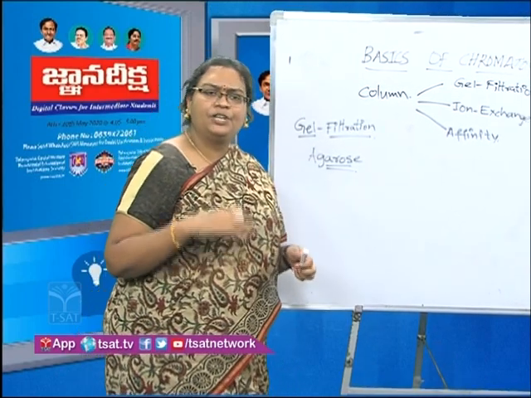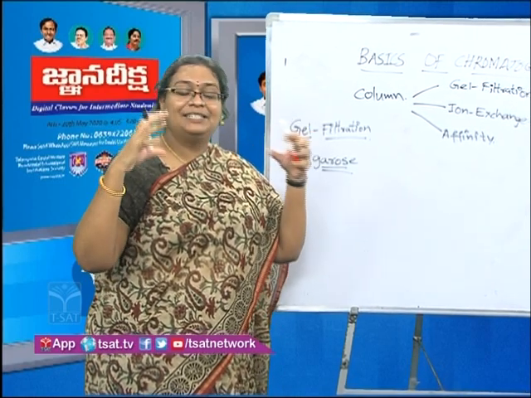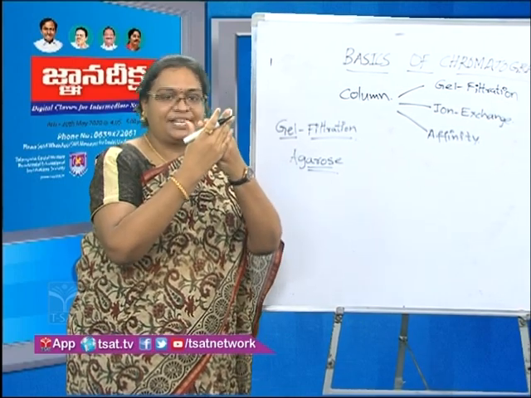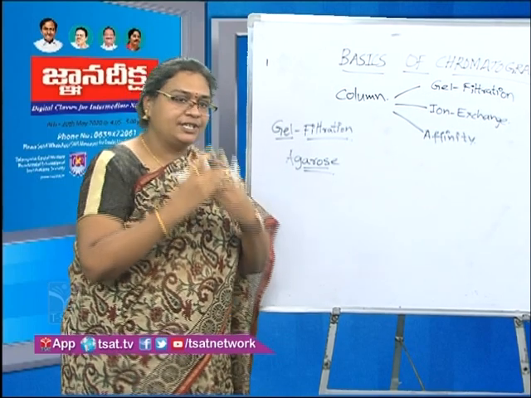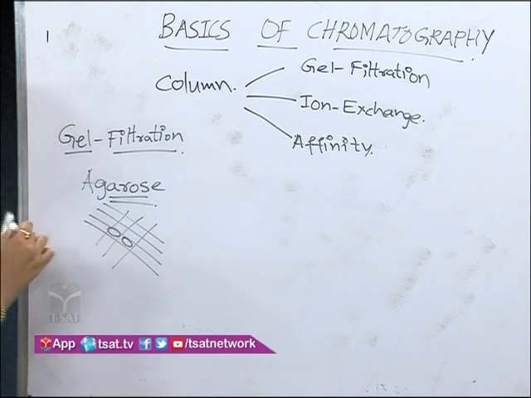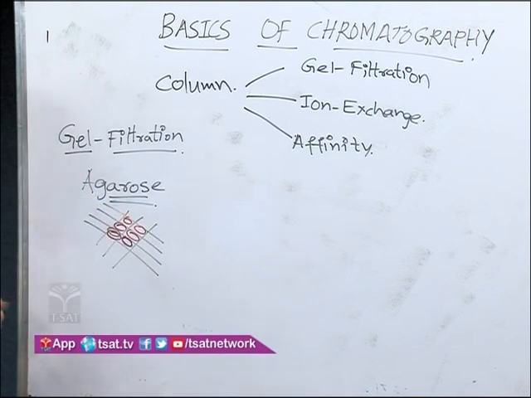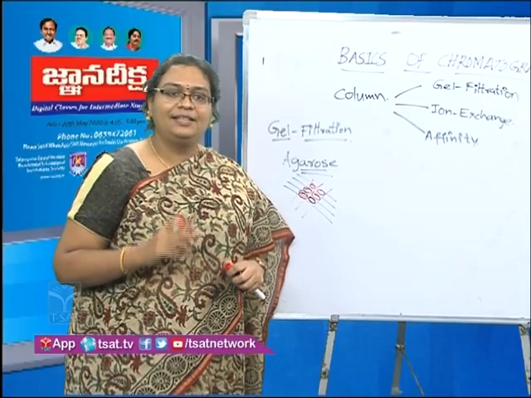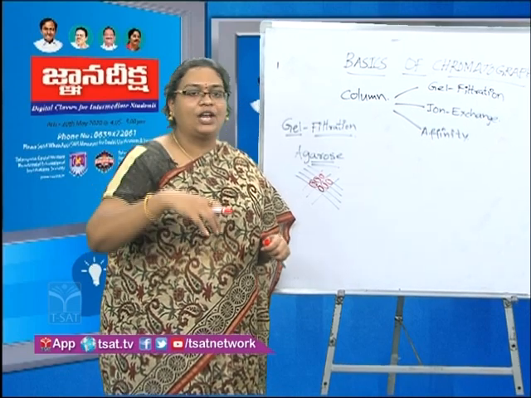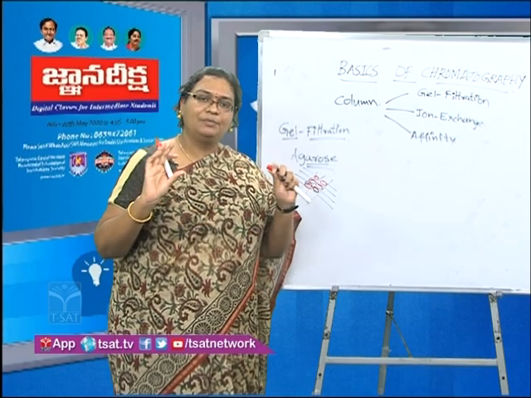Now see what happens when you mix agarose in water or solvent. The agarose will swell and beads will be formed, and between the beads there are pores. It is like a mesh, and in between the mesh you find small pores. See, this is an example of a mesh and these are all pores. There are gaps in between the mesh, however closely knit it might be. This agarose is now poured into the column, a non-reactive material, and thereby the column is ready.